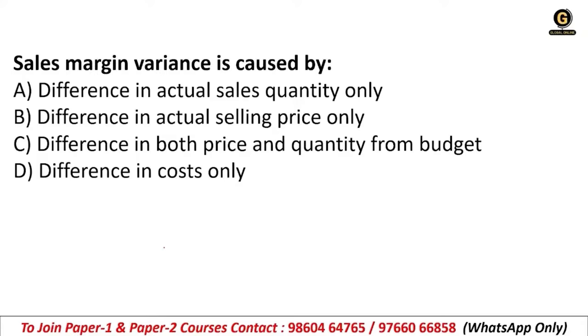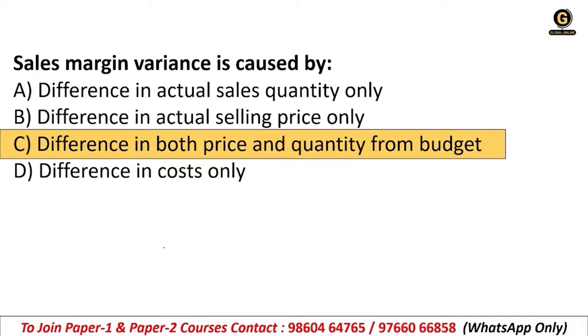B. Difference in actual selling price only. C. Difference in both price and quantity from budget only. Or D. Difference in cost only. So right answer is option C. Difference in both price and quantity from budget.